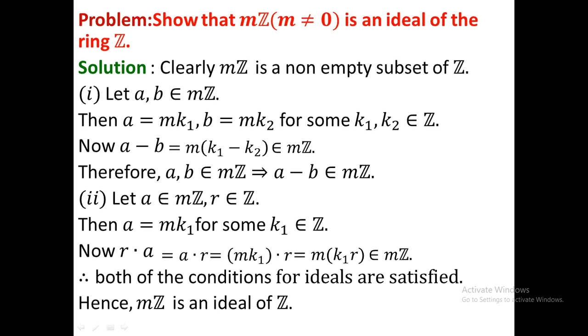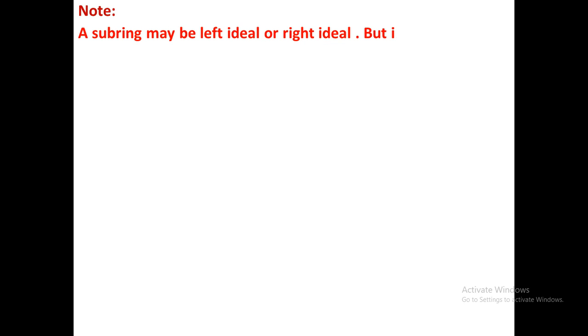However, now I give an example where a subring is a left ideal or right ideal, but it is not an ideal. Note, a subring may be a left ideal or may be a right ideal, but it is not always an ideal.